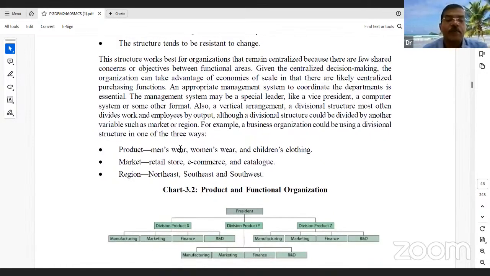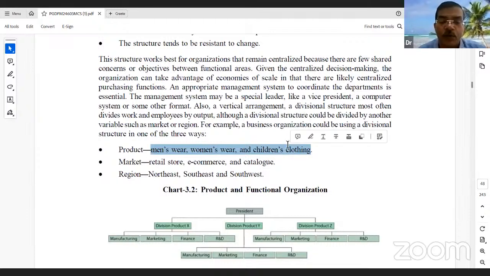Take the product, for example: men's wear, women's wear, child wear clothes. If the company wants to produce a product, what kind of product is it going to produce? Men's wear, women's wear, or child clothing, whichever gives more profit? The company has to decide whether to develop all three kinds of product or go only for children, because it gives higher profitability. So this is the one question.